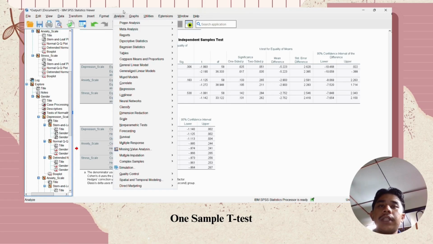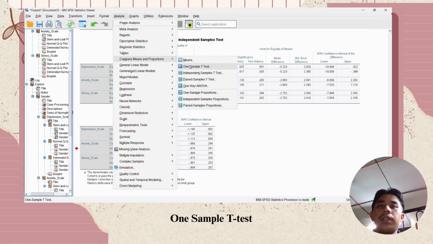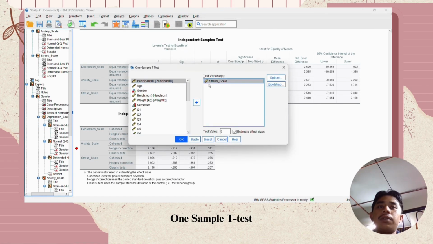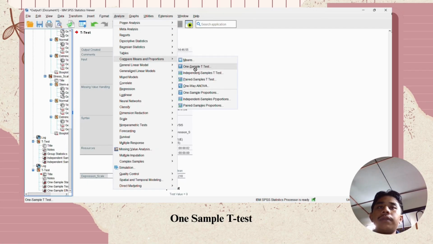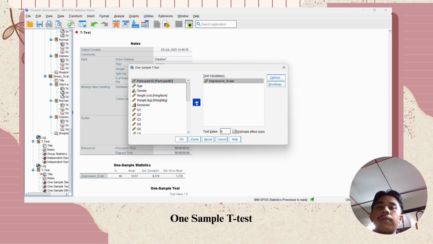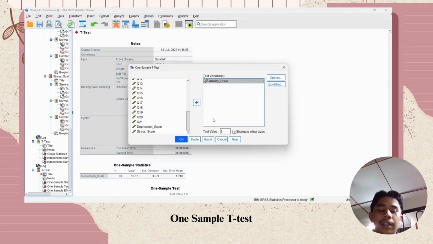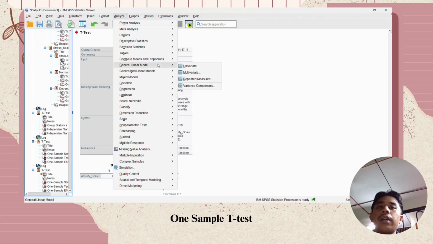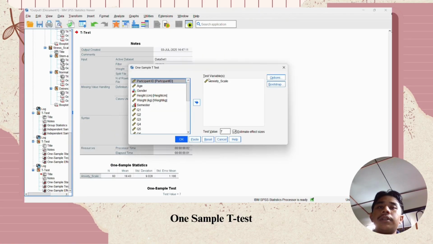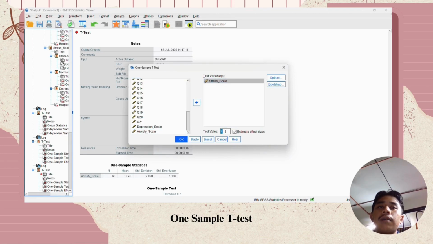Next, we're going to do one sample t-test. Same goes as independent. We need to click on analyze, and then after that we need to choose mean and proportion. We need to choose the one sample t-test. So the first data will be put the depression scales, and the test value will be 9, and then we got the result. Then we repeat the same by putting on anxiety with the test value is 7, and then the last one is stress and the test value will be 17. So we will get all the result of one sample t-test. So this is the result of our test in one sample t-test.